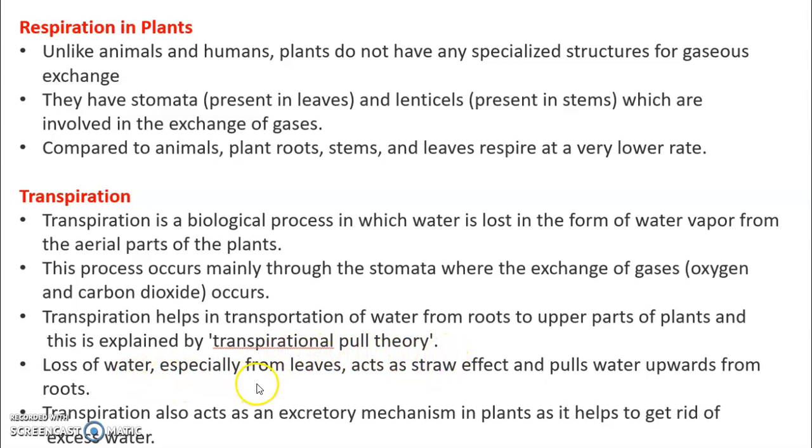Loss of water, especially from the leaves, acts as a straw effect and pulls water upward from the roots. Transpiration also acts as an excretory mechanism in plants, as it helps to get rid of excess water. So in this video we are discussing up to this process.